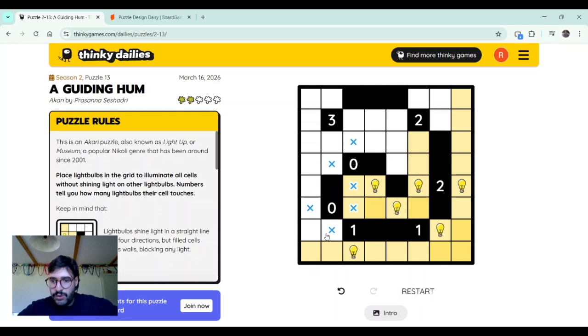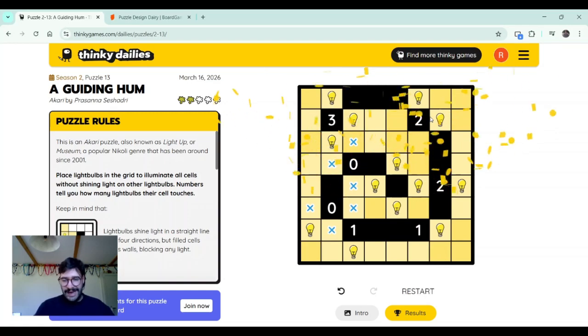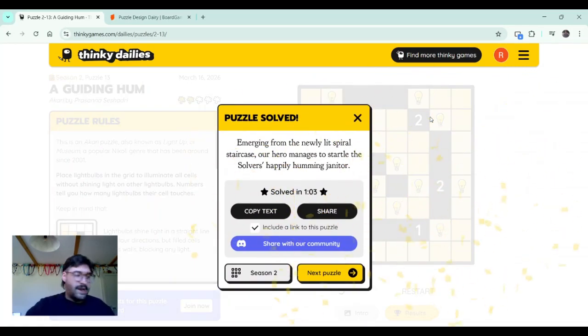Let's continue. Oh well, how do we light this square here? Only with one light bulb here. And then this 3 says that there will be 3 light bulbs there. There must be a light bulb there, and the last 2 are gonna be there. Nice. I like this light bulb thingy, and I like this construction. Sorry for all the noises, so many things.